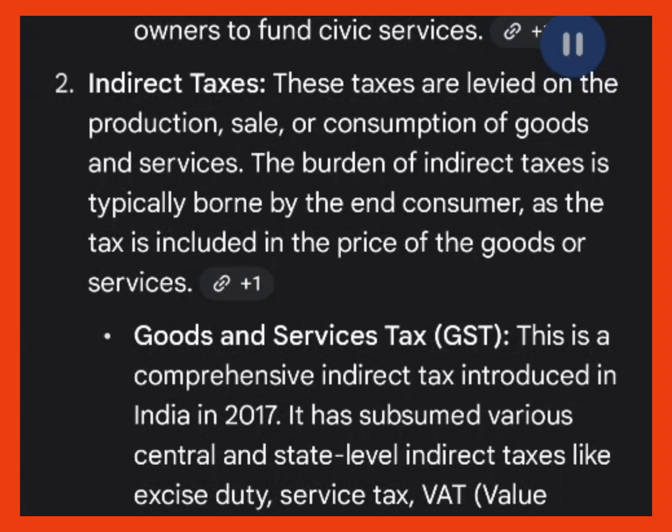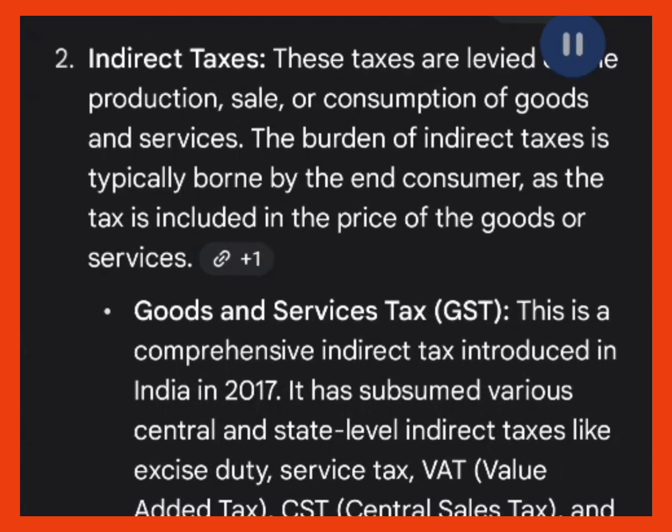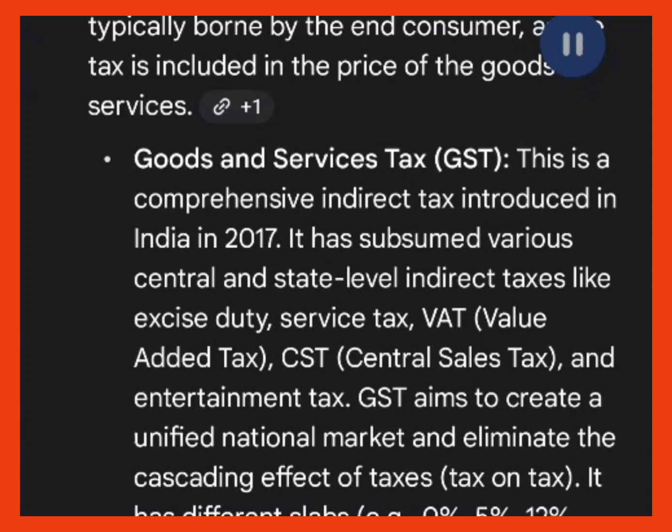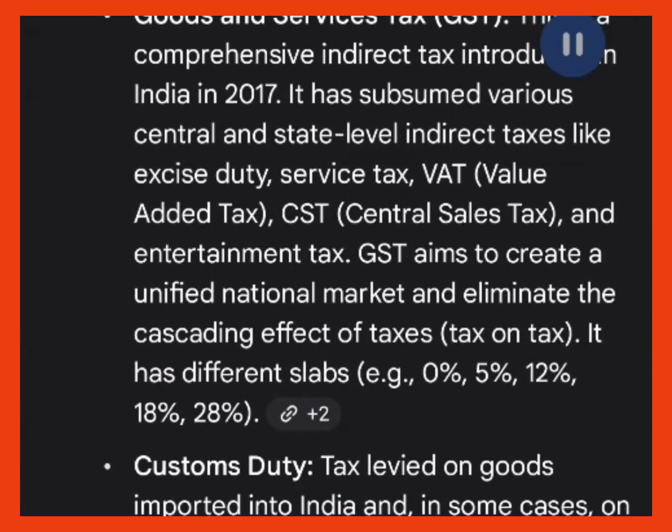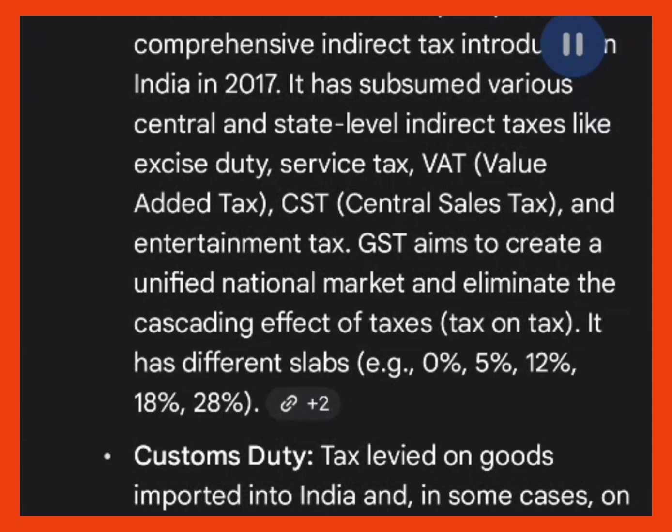It has subsumed various central and state-level indirect taxes like excise duty, service tax, VAT, value-added tax, CST, central sales tax, and entertainment tax. GST aims to create a unified national market and eliminate the cascading effect of taxes, tax on tax. It has different slabs, e.g., 0%, 5%, 12%, 18%, 28%.